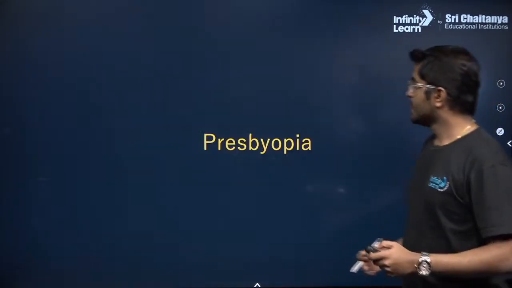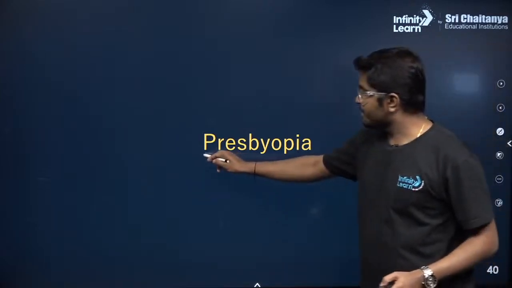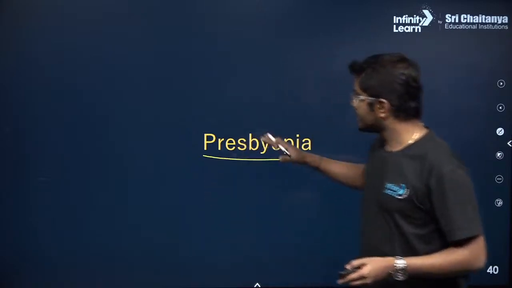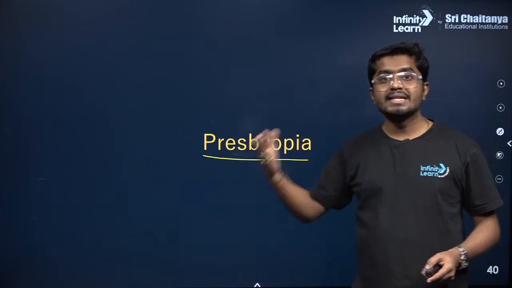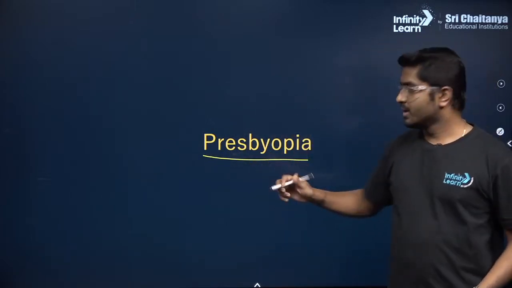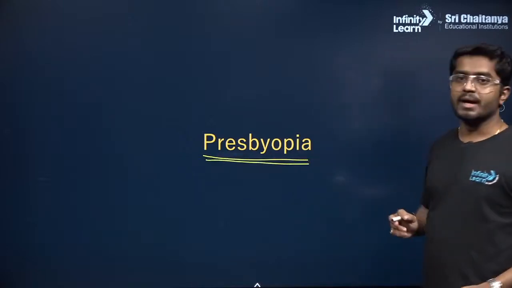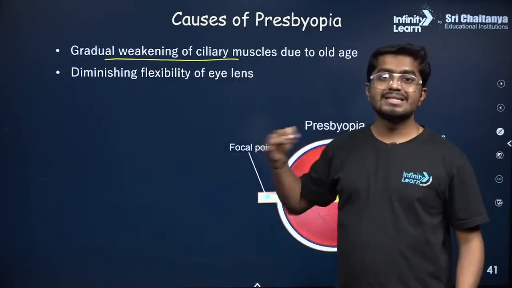All right. So now the third defect, it is called presbyopia. This is very similar to hypermetropia, physics-wise, but the biological origin of this defect is completely different. Usually this doesn't happen in young people. Mostly if the age is above 45, they will have presbyopia. What happens is a gradual weakening of the ciliary muscles.